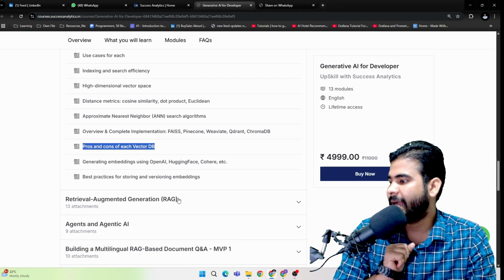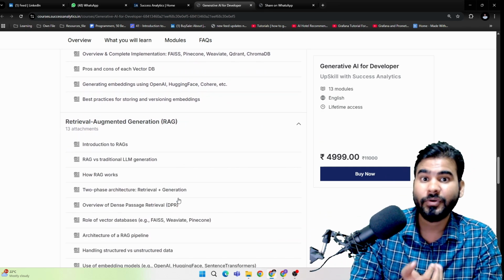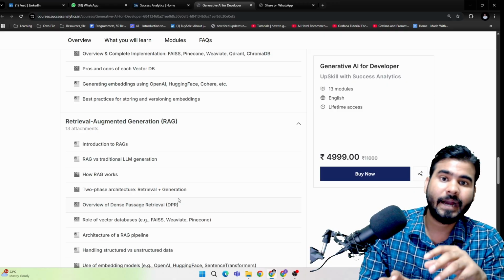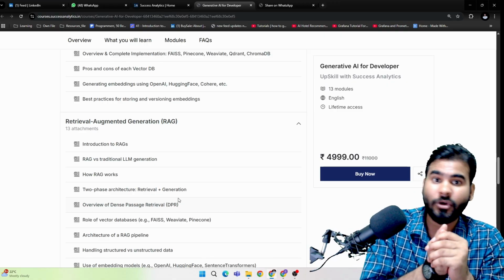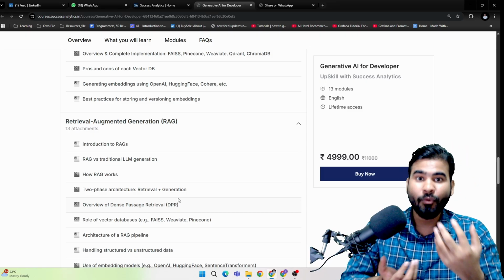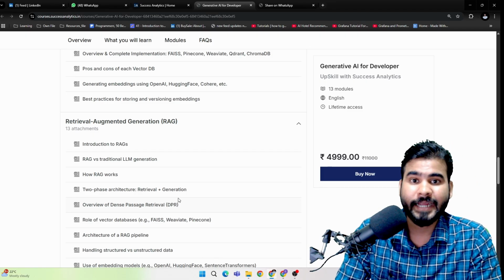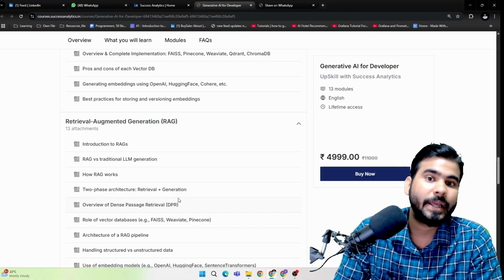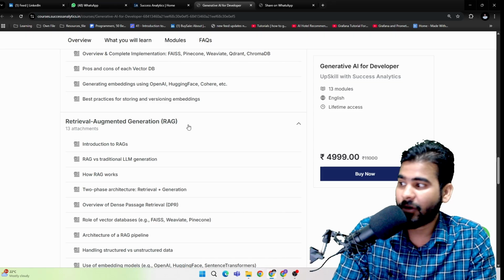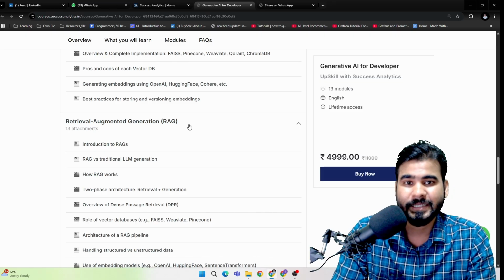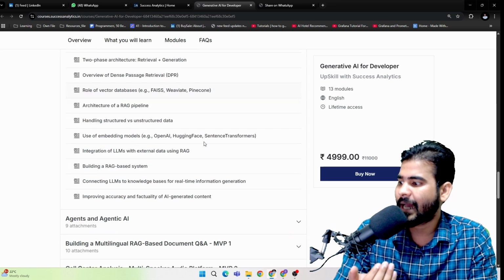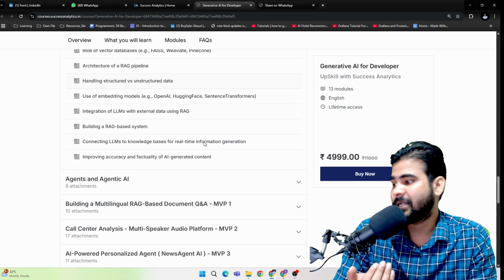Now after that we can jump into RAG. As we know, RAG is one of the most important techniques and topics in LLM, because nowadays most industries are trying to add RAG to their applications whenever they build any type of product. We can understand all the RAG concepts, the basic and advanced RAG techniques, one by one, and then we can build a RAG based application.